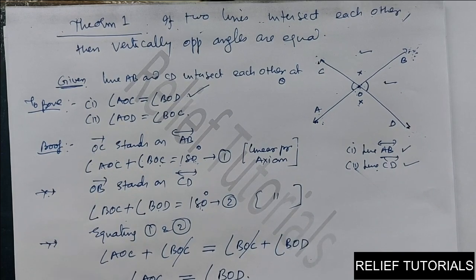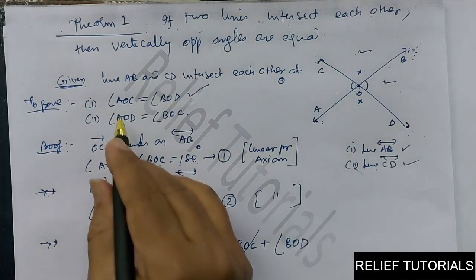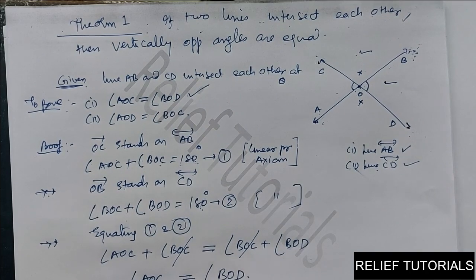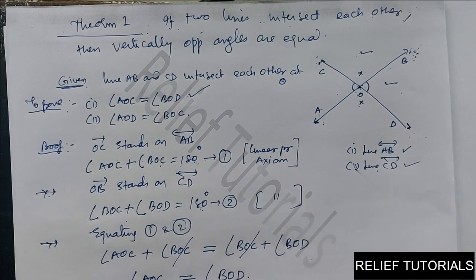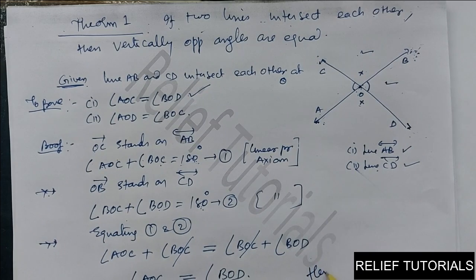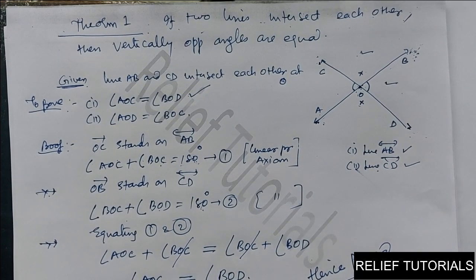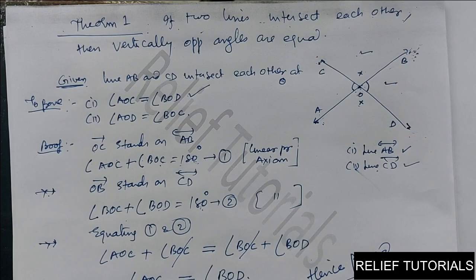Similarly, you can prove angle AOD is equal to angle BOC. In case of a theorem, you have to write here, hence proved. So this is the first theorem of your syllabus: the vertically opposite angles are equal.